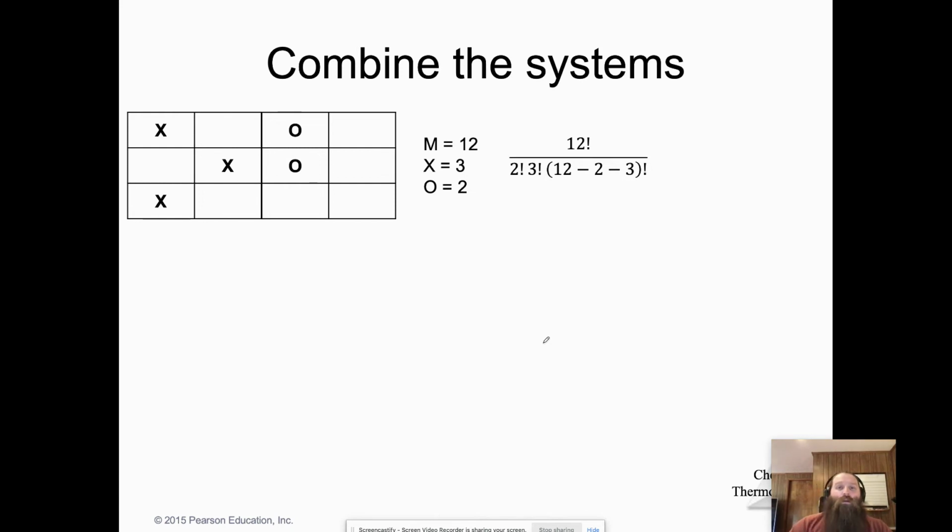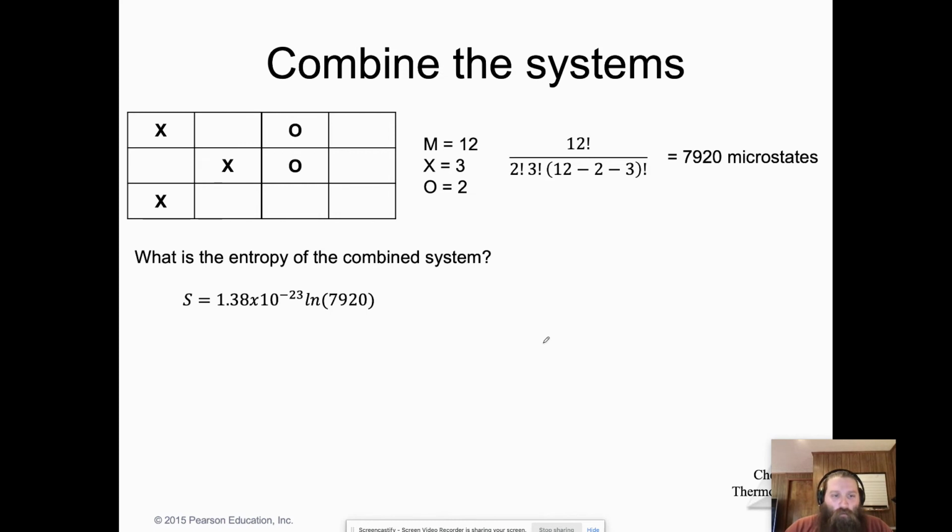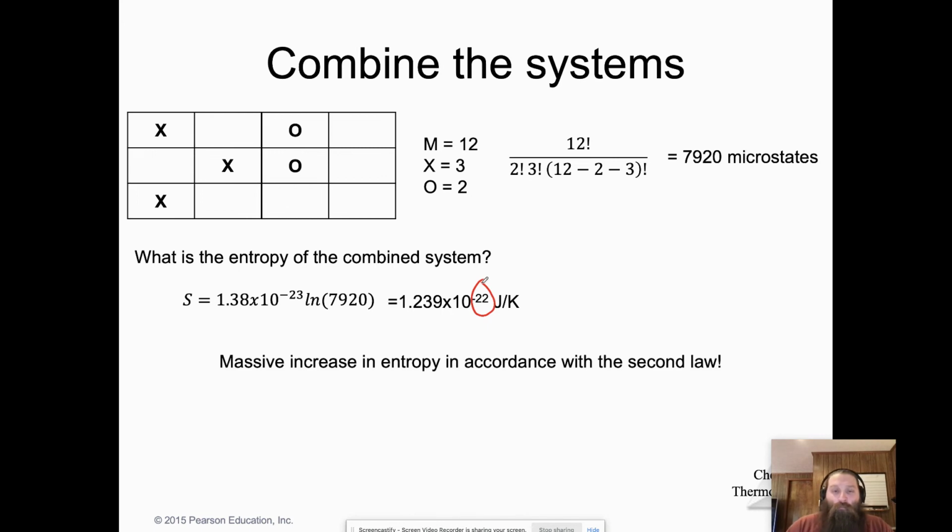Anyway, you plug that in, see what you get. I'll give you a second. You should get 7,920 microstates. So we went from 20 and 15 microstates to now almost 8,000 microstates for how we're going to draw that out. What would the entropy be now? Well, same thing. Boltzmann's constant times the natural log of our microstates gives us 1.239 times 10 to the negative 22. So this is a whole order of magnitude greater in entropy. And so we have a massive increase in entropy, and that jives with our second law.